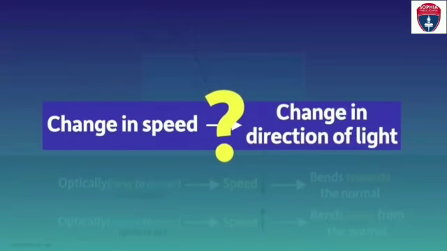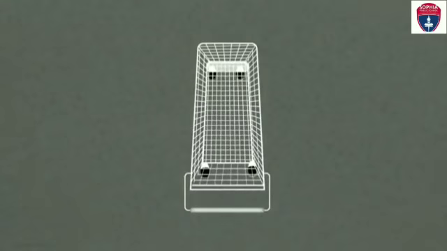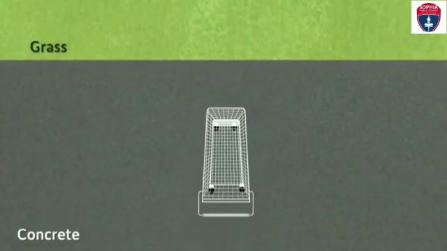Now the question arises, how does this occur? The change in speed and the change in direction of light. Let us try to understand this phenomenon with the help of this concept. Suppose that we have a cart at rest. The first medium is concrete and the second medium is grass.